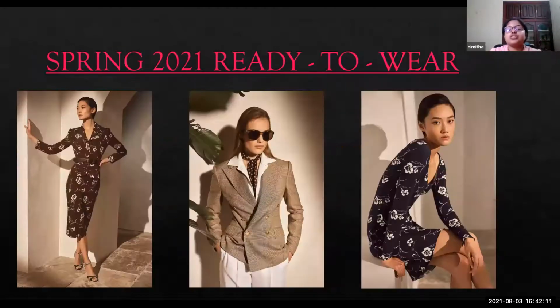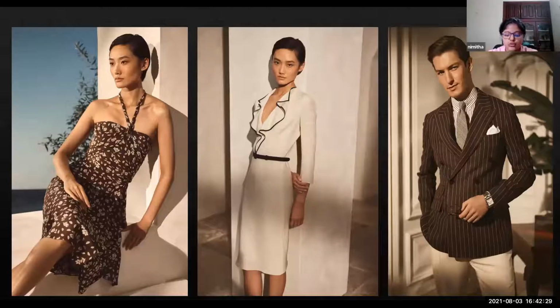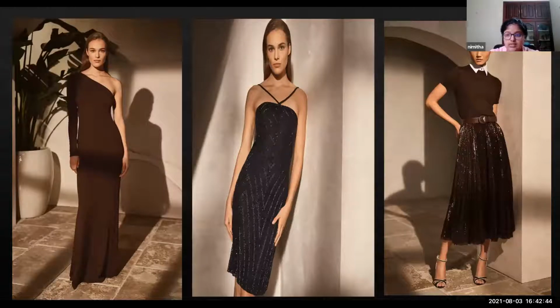So this is the collection I'm going to show you. It's called the Spring 2021 Ready to Wear Collection. Ralph Lauren said that this collection shows the feeling and expressions of a personal style that is modern and enduring, that is long lasting. The women's selection of the collection boasts an easy vacation palette of colors like graphic navies, browns, powder blues, and gentle tans mixed with the pops of floral and art deco designs that are brought into present day with modern fabrication.